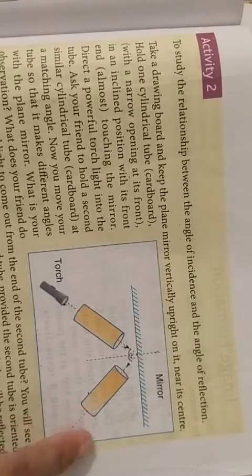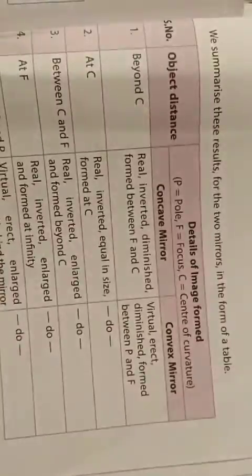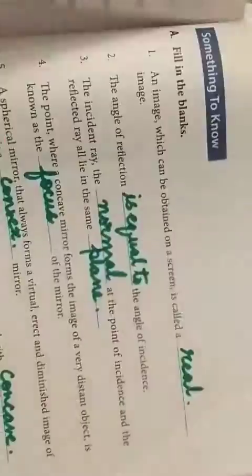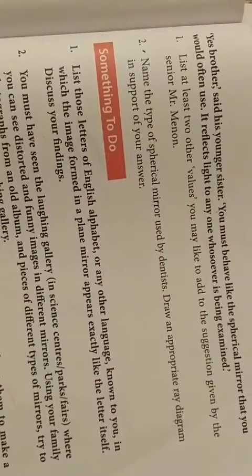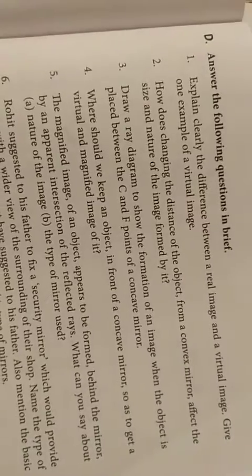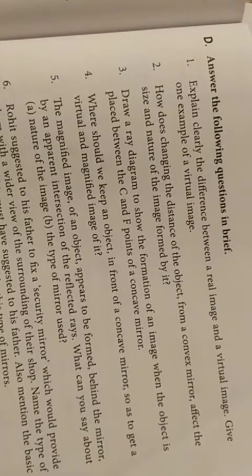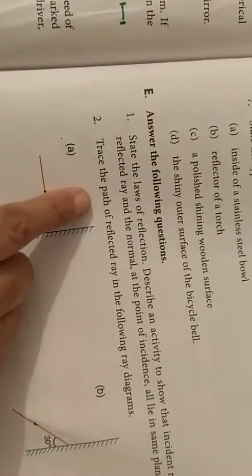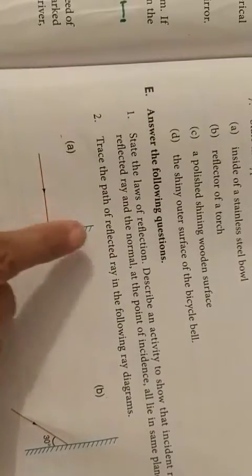Okay. Now, what is the second question? The second question is, trace the path of reflected ray in the following ray diagram. So in the following ray diagram you have to trace the path of the reflected ray.